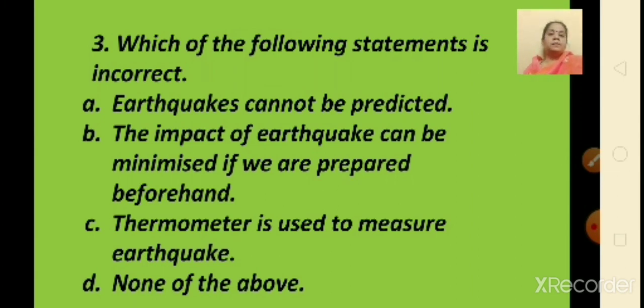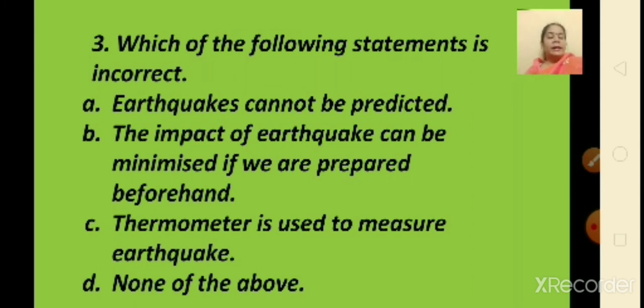Third option, thermometer is used to measure earthquake. Is it so? Do you feel a thermometer is used to measure earthquake? No, this answer is wrong, isn't it? So which is the incorrect statement here? It is C, that is, thermometer is used to measure earthquake.